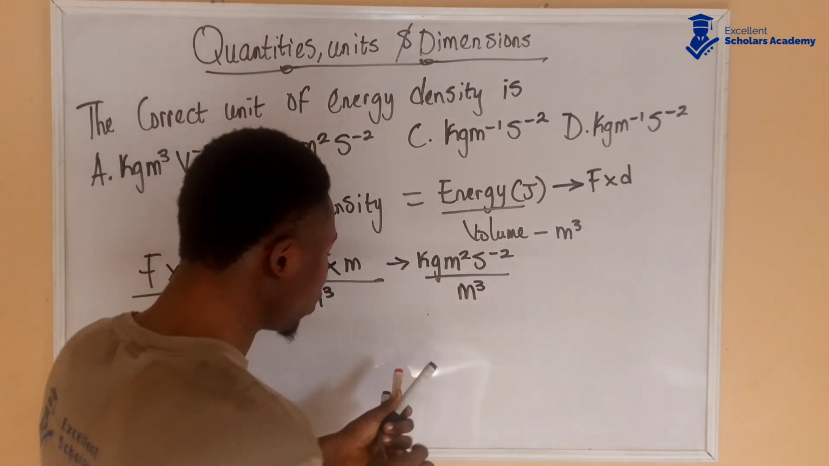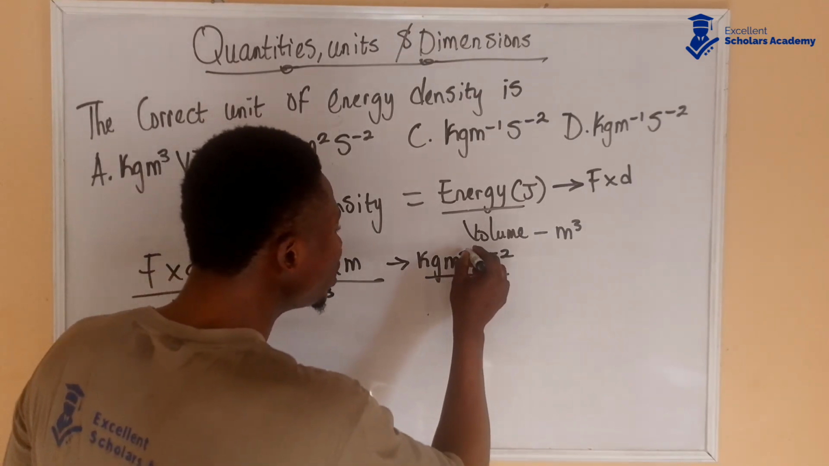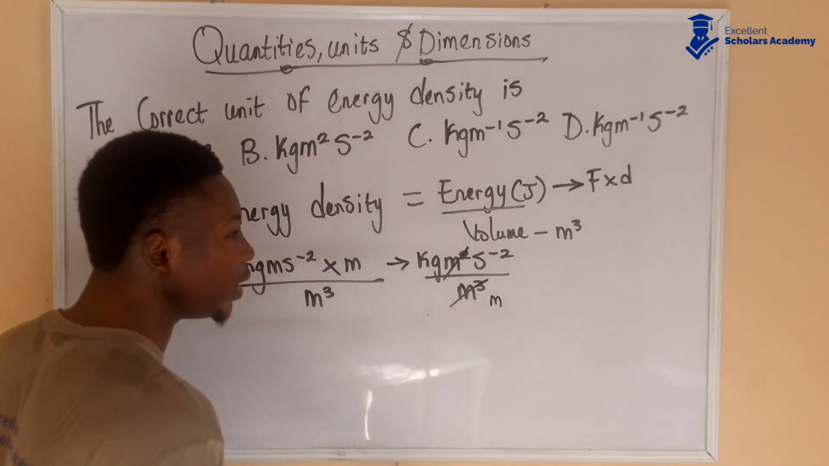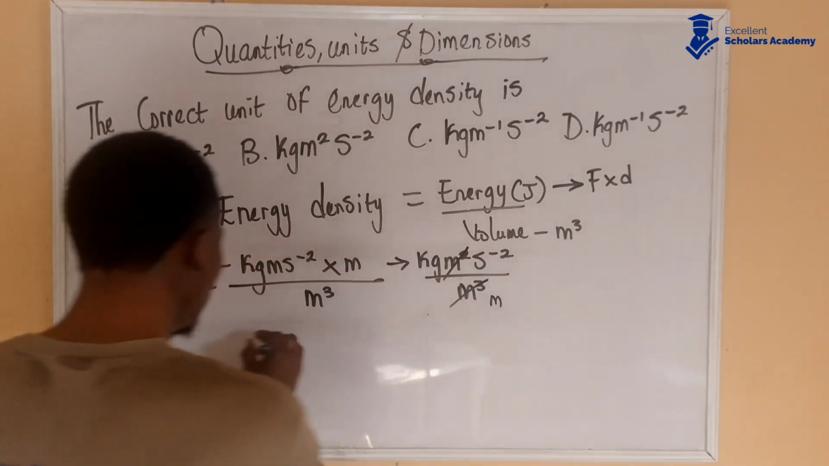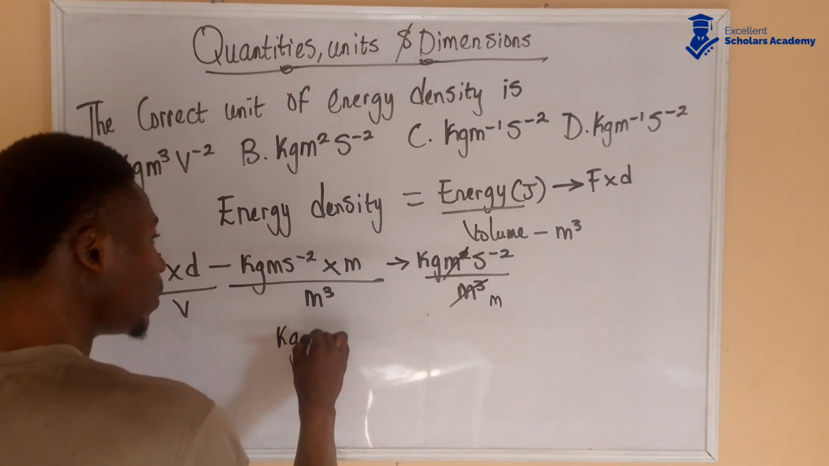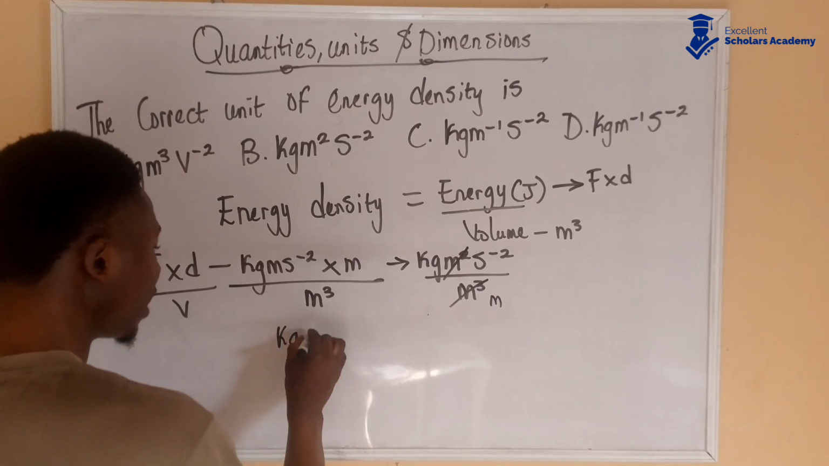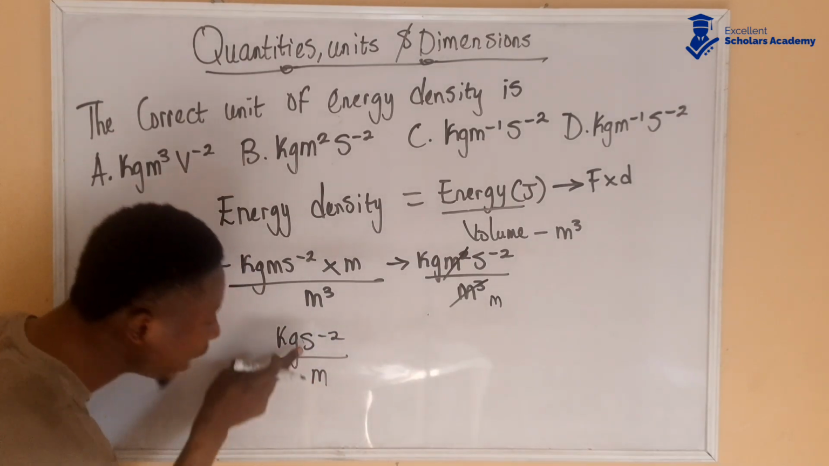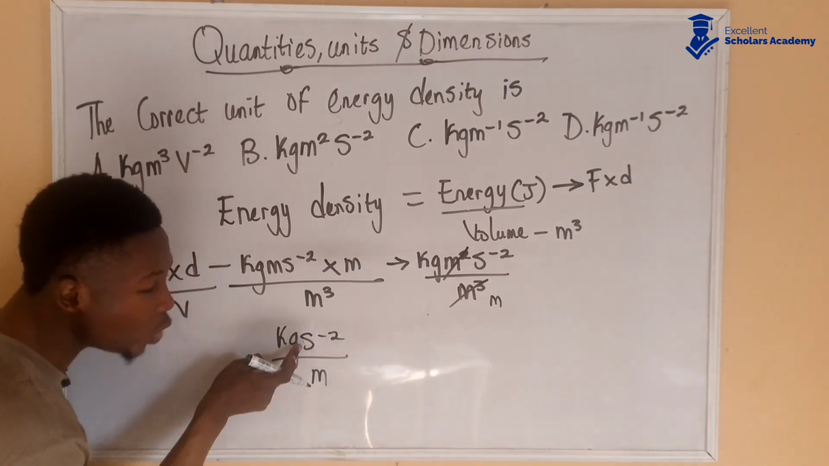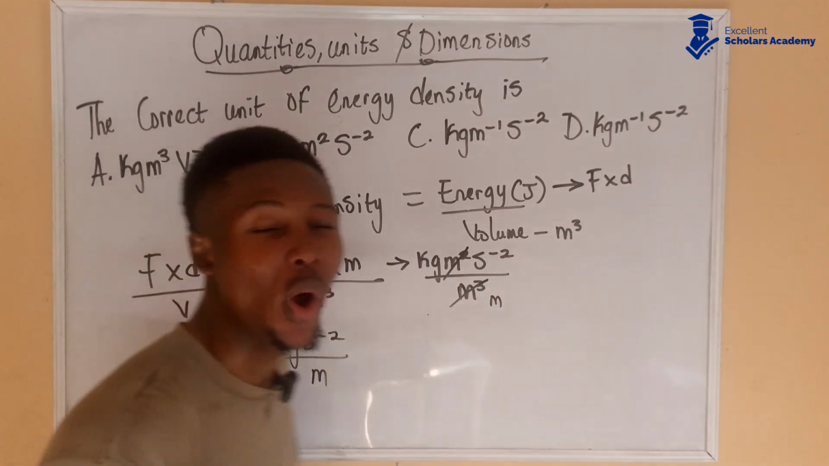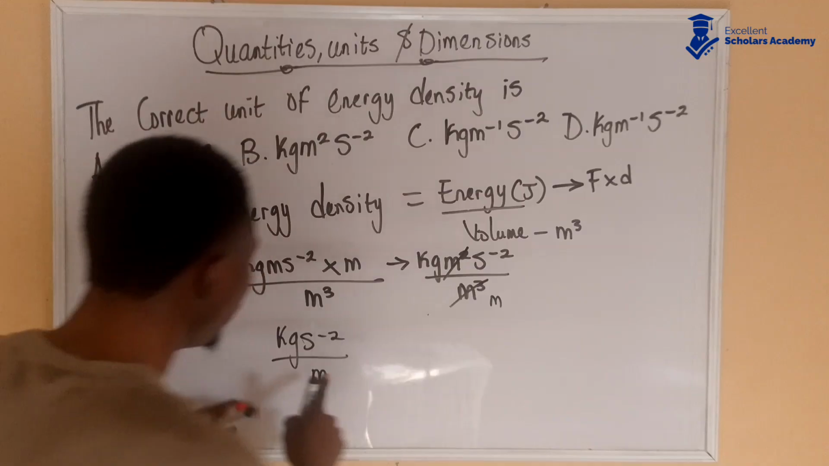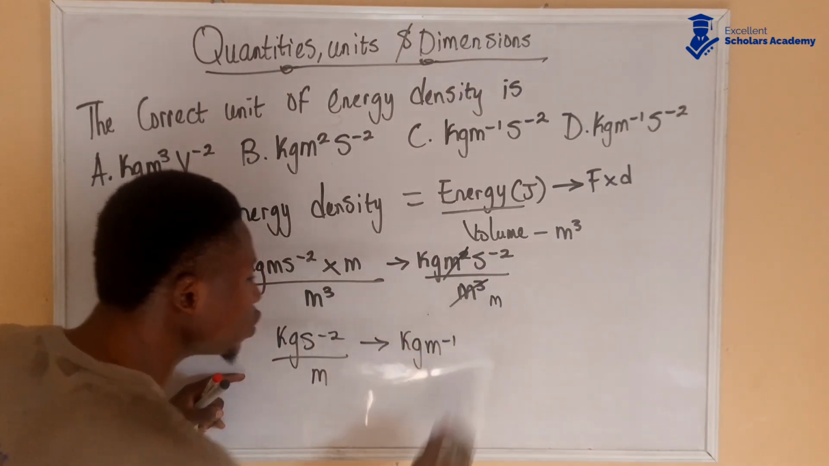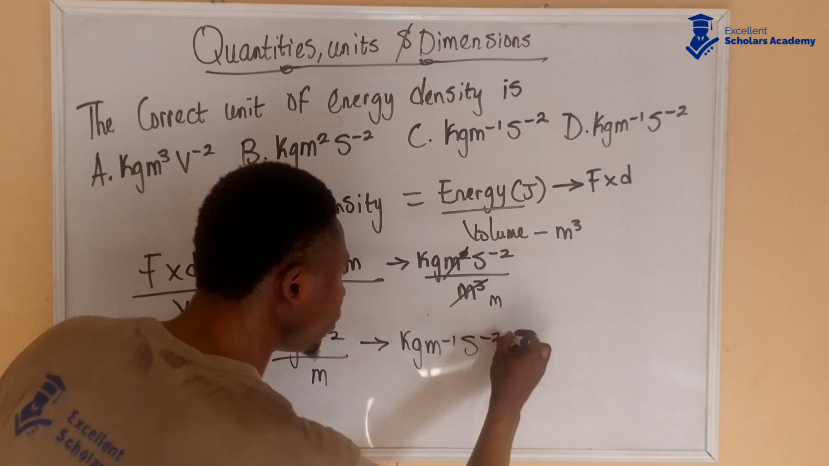So now what are we going to have here? This m squared is going to take away m squared here, so you're going to be left with 1 m here. So this is going to be kg s to the power of minus 2 over m. Now you can bring this m up here, but if it comes up, it comes as an inverse of 1. So it becomes kg m to the power of minus 1 s to the power of minus 2.